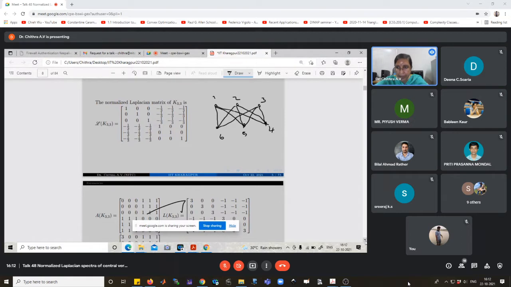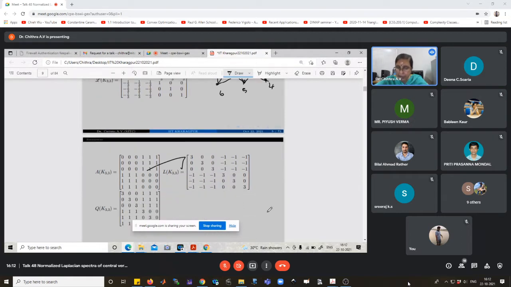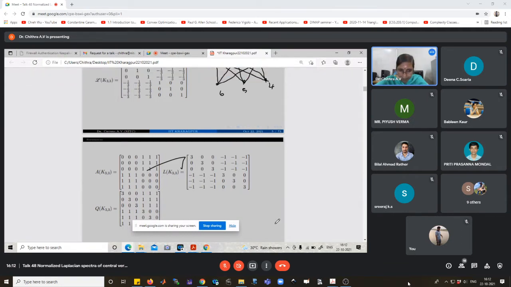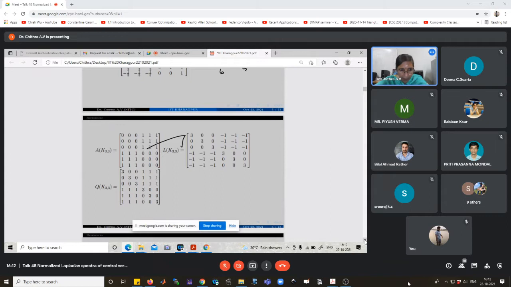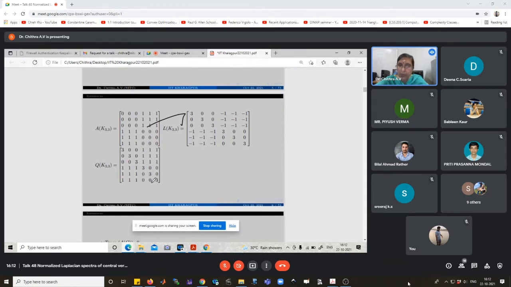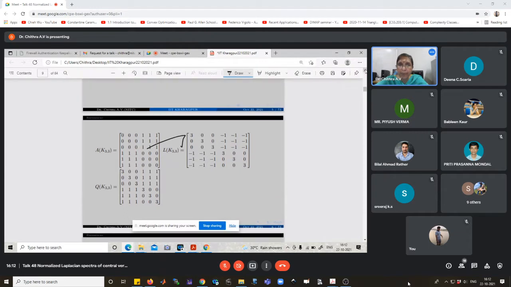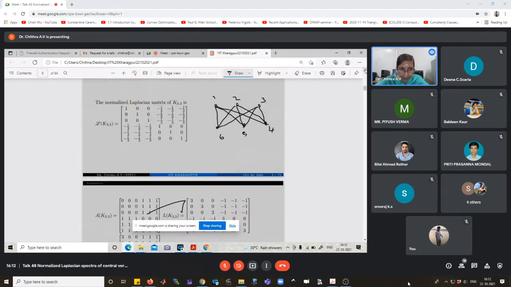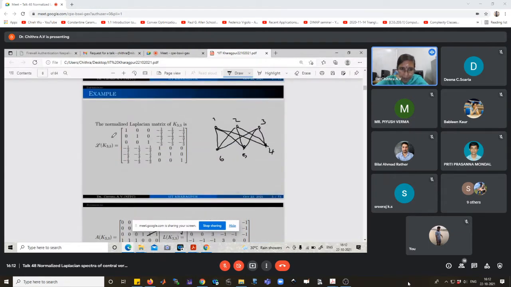Then 2 times 9 is 18. So the trace of L of G is equal to 2q. In the signless Laplacian case also, the trace of Q is equal to 2q, where q is the number of edges in the graph. In the case of a normalized Laplacian matrix, the trace is equal to the order of the matrix, because the diagonal elements are 1.